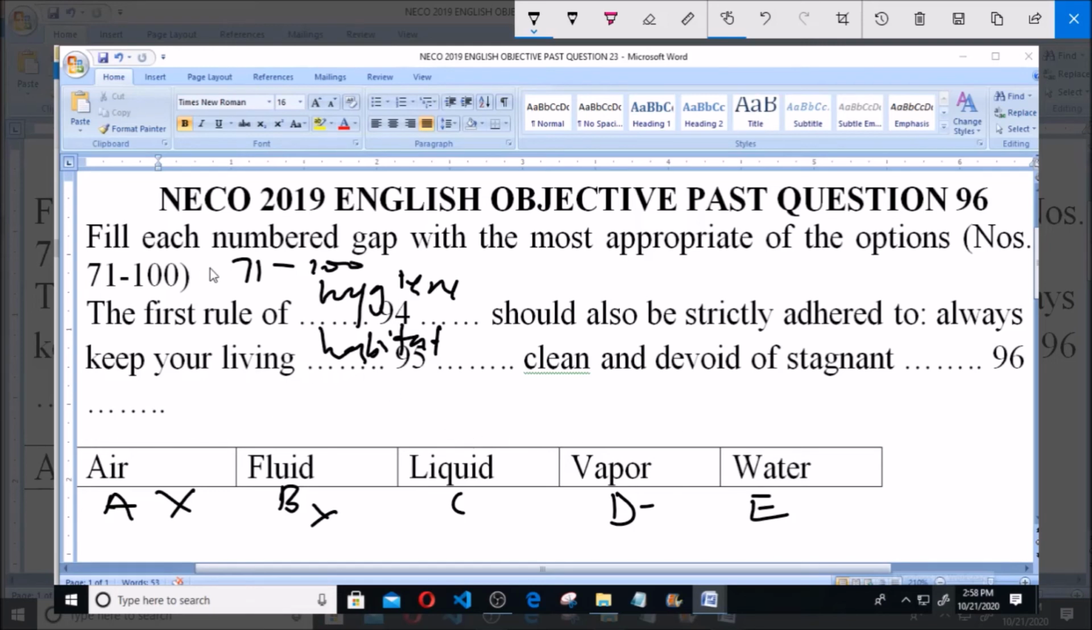So the first rule of hygiene should be strictly adhered to. Always keep your living habitat clean and devoid of stagnant water. So option E is correct.